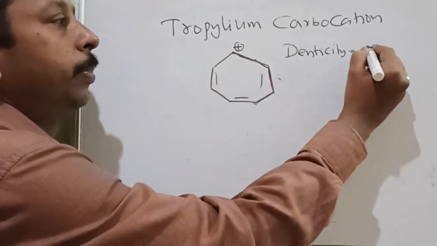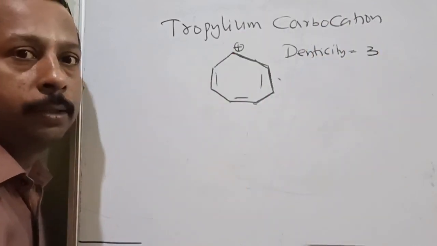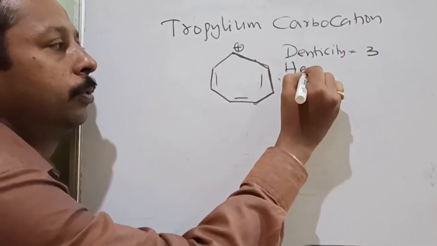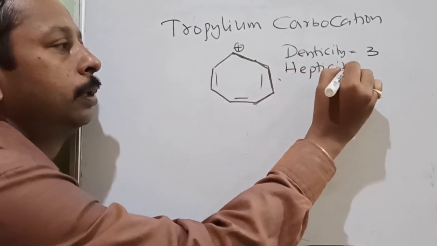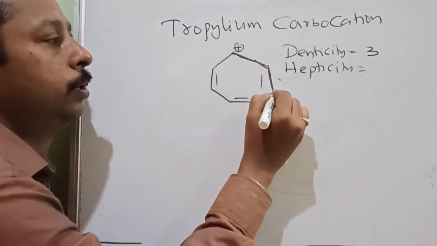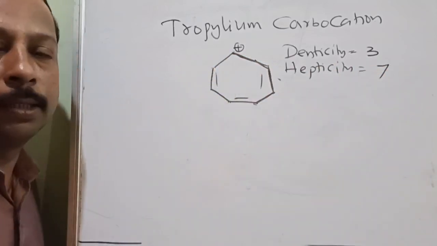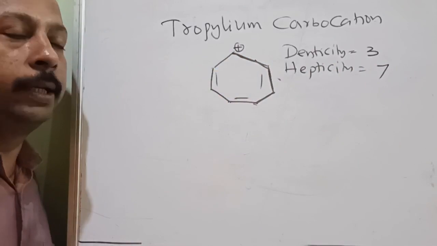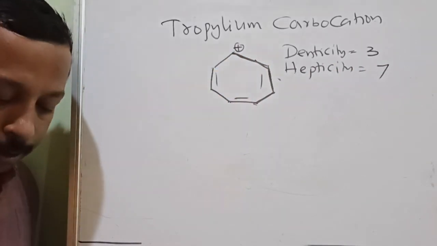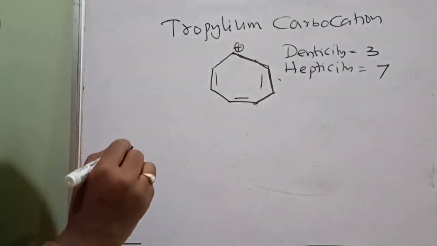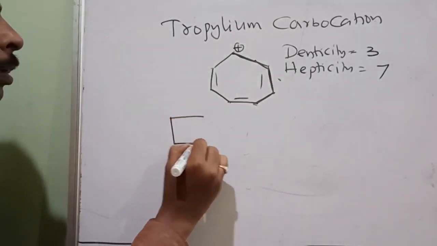So 3 pi bonds. So denticity is how much? 3. Now what about the hapticity? Hapticity: 1, 2, 3, 4, 5, 6, 7. Hapticity is how much? 7. Is it understood? Hapticity, denticity, how to calculate? Any doubt about this?